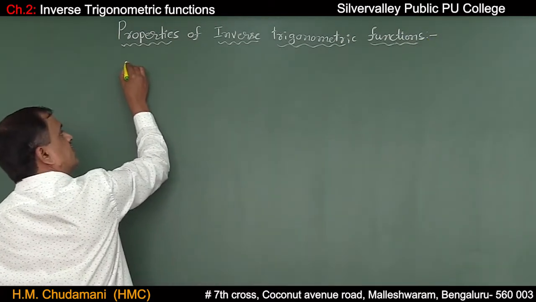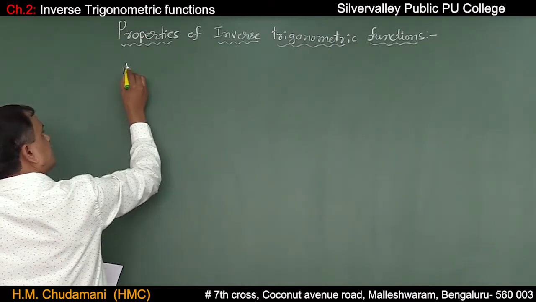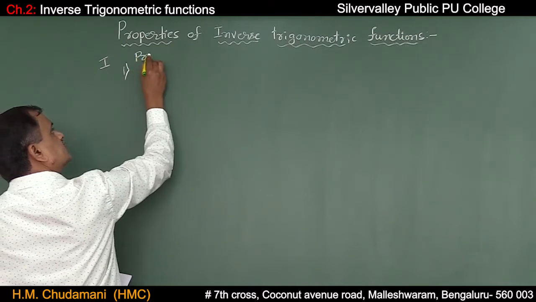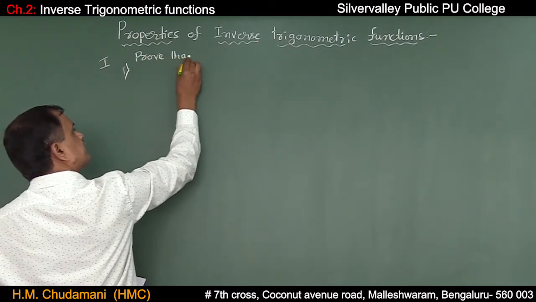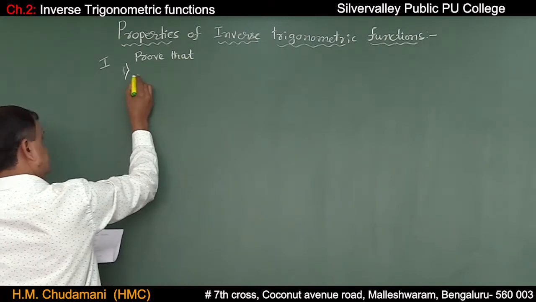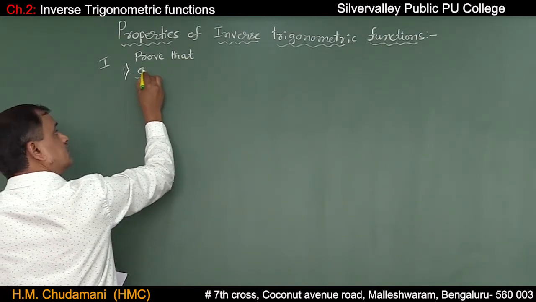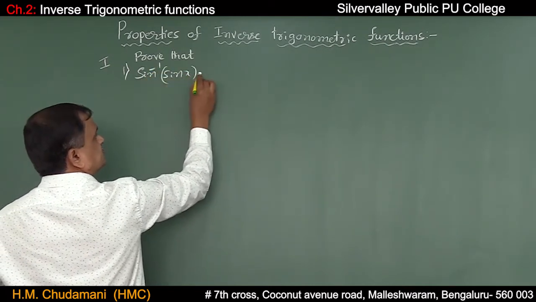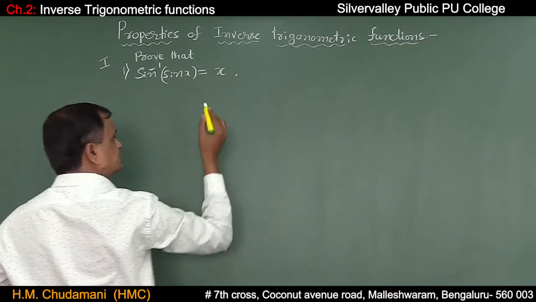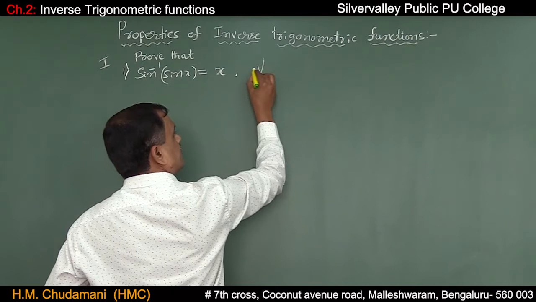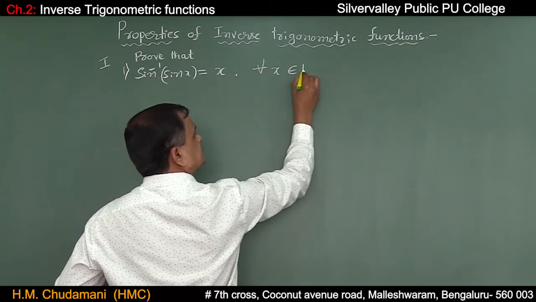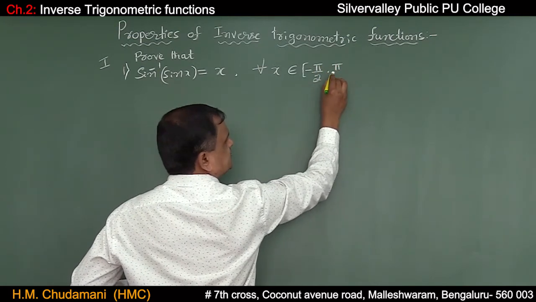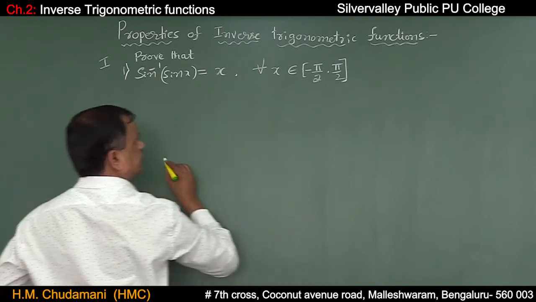The first property, prove that number 1: sin inverse of sin x is equal to x for all x belongs to the closed interval minus pi by 2 comma plus pi by 2.